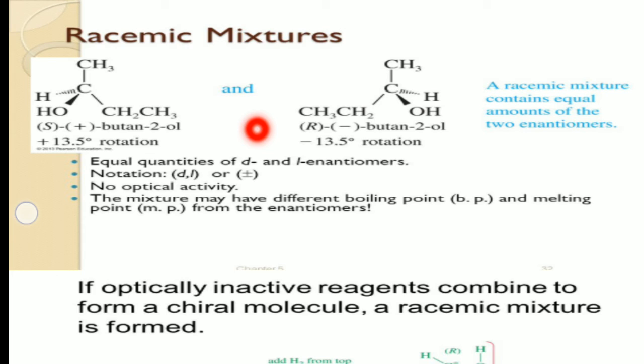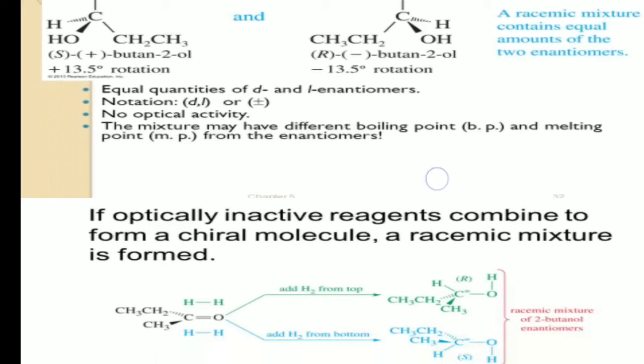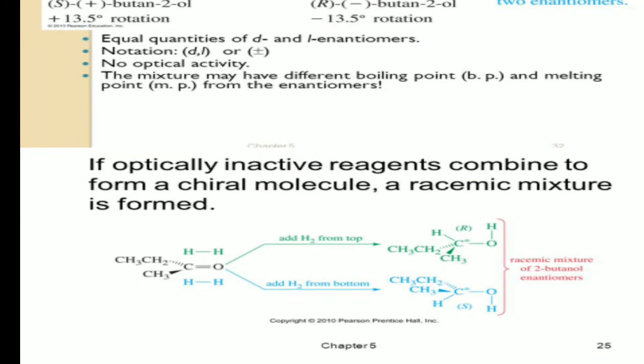Here, if optically inactive reagents combine to form a chiral molecule, a racemic mixture can be formed. When you add optically inactive reagents, that means molecules that will not show any optical activity, then a chiral molecule can be formed.